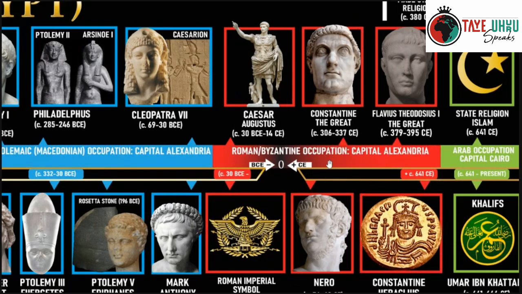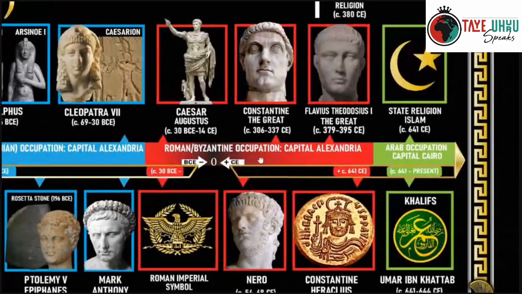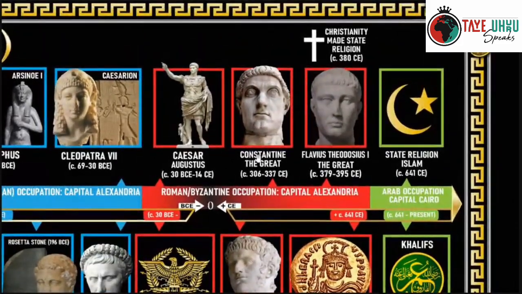And as you can see, some of the prominence, and you may ask why there's a cross. Because this is around the time when Christianity came into existence, and it was under Roman rule. And at 380, as you can see right here, the Romans made Christianity their state religion.